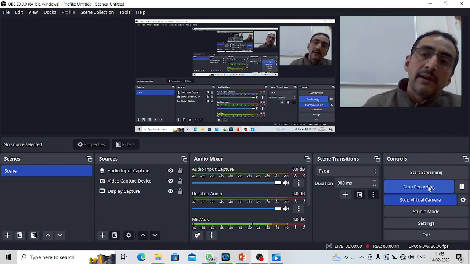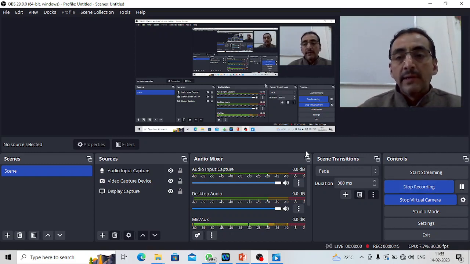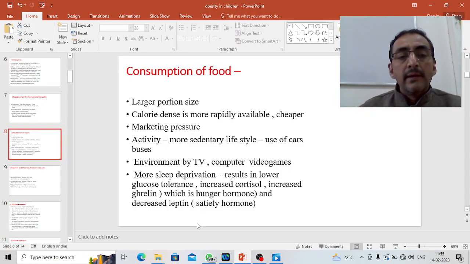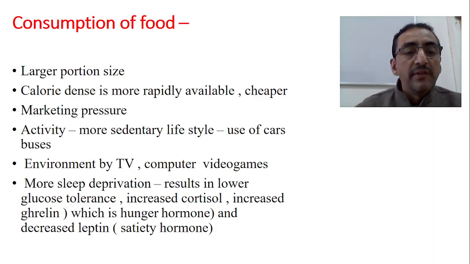As we know, in the last class, we were discussing obesity, and the first part of obesity we have covered. In the last point, we were discussing the different risk factors for the development of obesity.